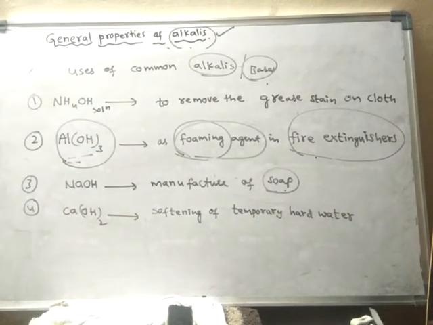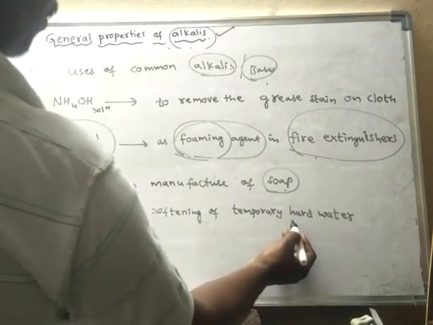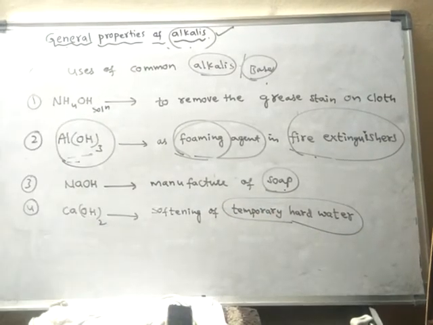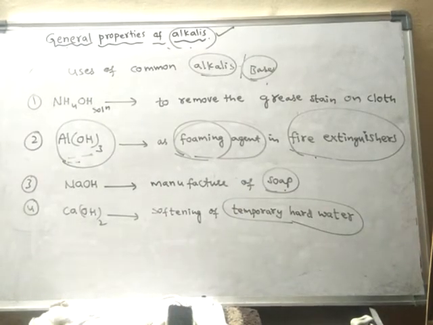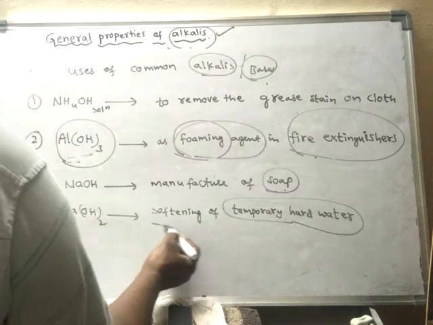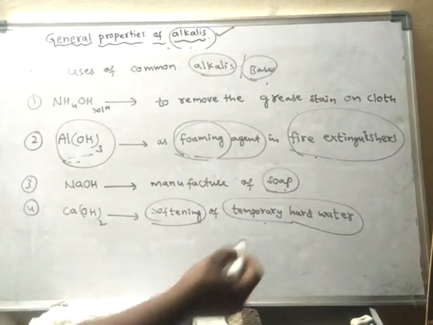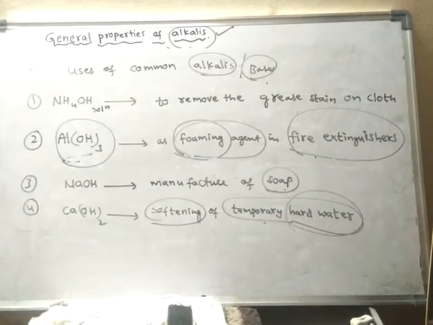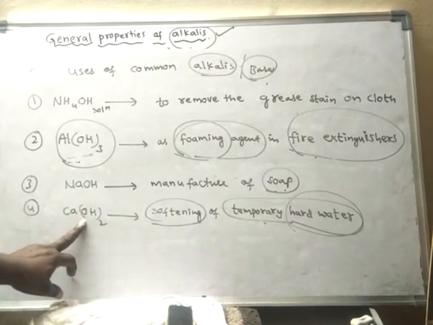We have already seen what hard water is in ICSE part 1. To remove the temporary hardness from the water, the process of removal of hardness from the water is said to be softening. Hardness is of two types: temporary hardness and permanent hardness. To remove temporary hardness only, we can use calcium hydroxide.